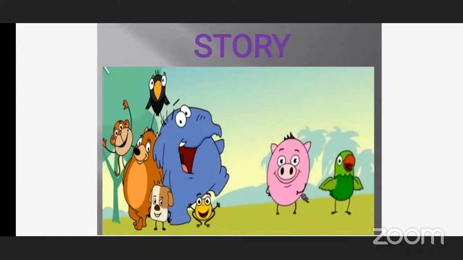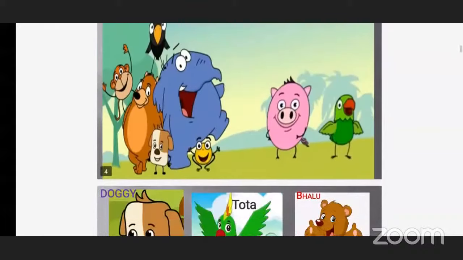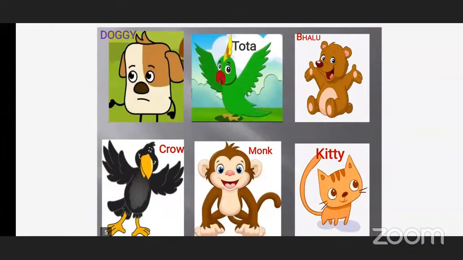What is this all? Parrot. Animals. Very good. Animals and birds are there. Okay. So now I'm going to show you the characters of the story. See, there are 6 characters in the story.